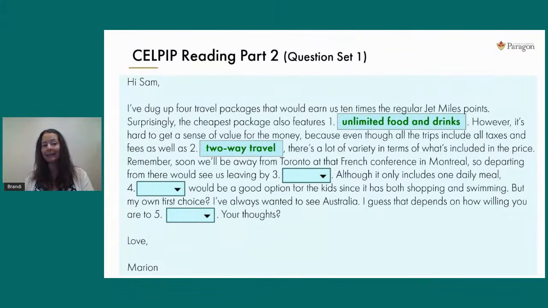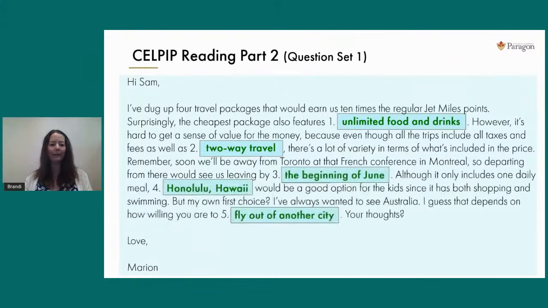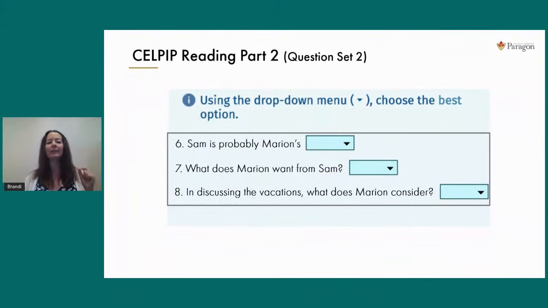Now we're not going to take the time today to finish these other three questions and answers. You would do them in the same fashion as we've been working through. But what I will do right now quickly is insert the rest of the answers because we're going to move on to that second set of questions for part 2. You'll need reference to this completed email in order to answer the questions that are coming next. So again, now we've got this completed email. Let's turn our attention to question set 2.